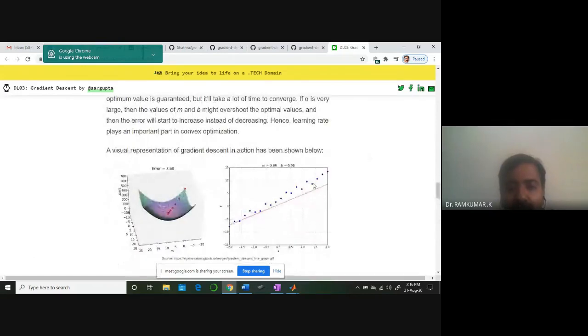You see, this is a kind of regression problem, line fitting problem, curve fitting problem. Okay, so initially there is a huge error, then the error gradually comes down. The quadratic cost function again. Okay, so this line is trying to fit. When you are fitting the line, you get the minimum error.